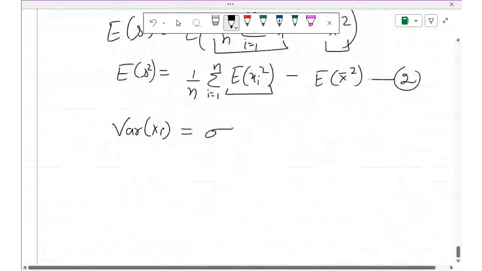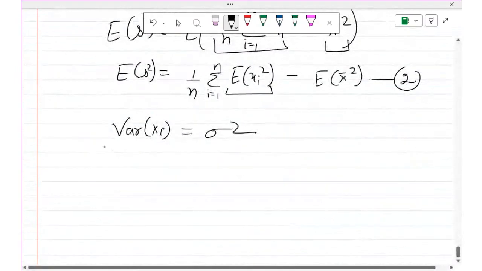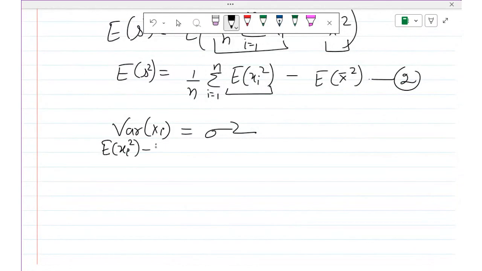Now what is the formula for variance? Variance means E of xi square minus E of xi whole square. This is equal to sigma square. So keep E of xi square on one side and send the other term to the other side: sigma square plus E of xi whole square.